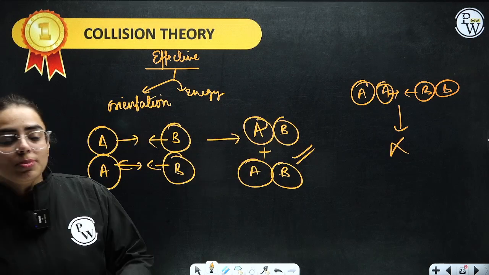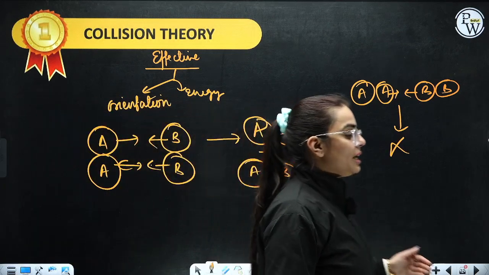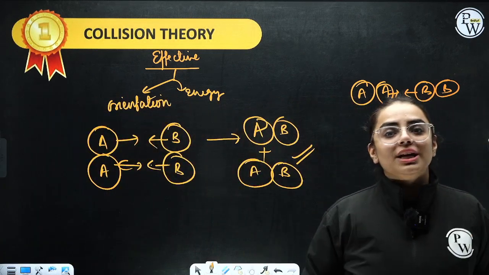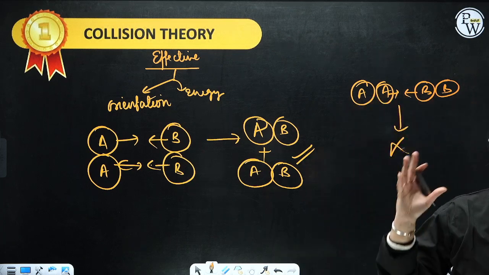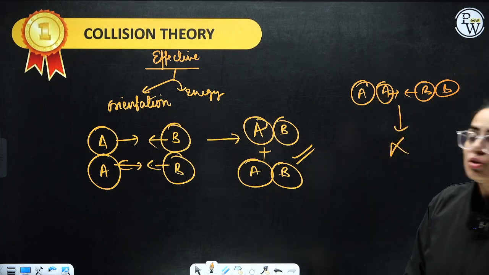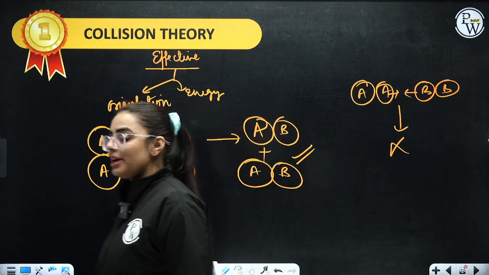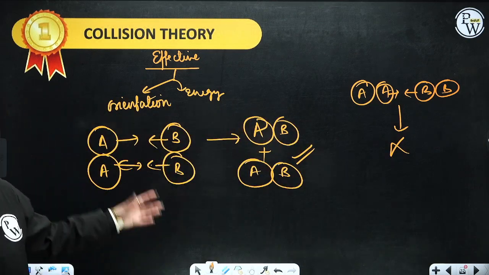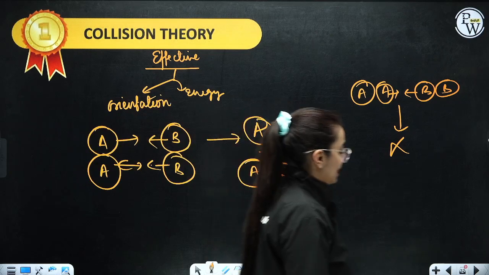So for a collision to be effective, they should be properly oriented, they should be properly aligned, and they should have proper energy in order to collide. So two factors are responsible for the collision theory, my dear students. Rest is a theoretical part that you can read about collision theory in your NCERT.